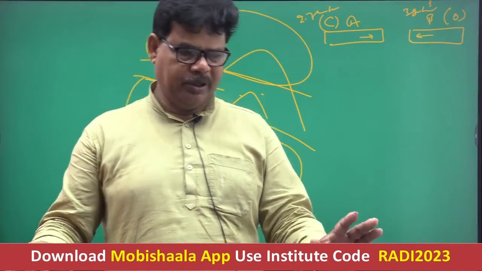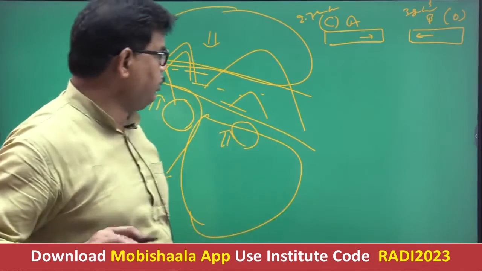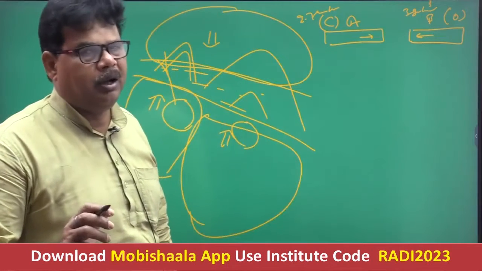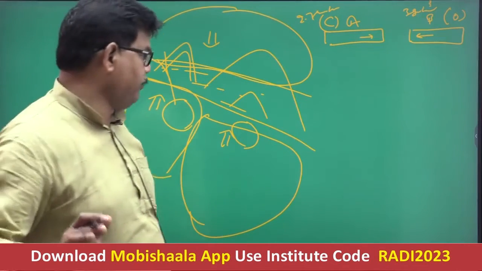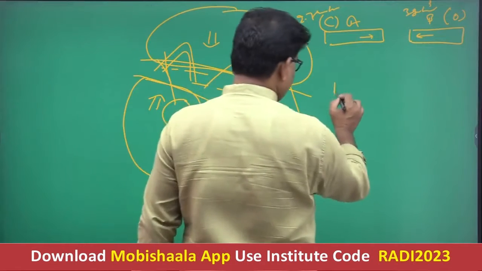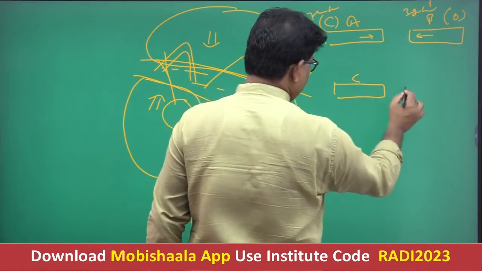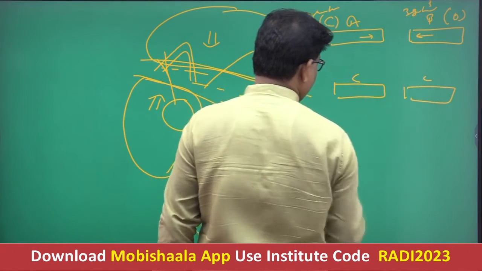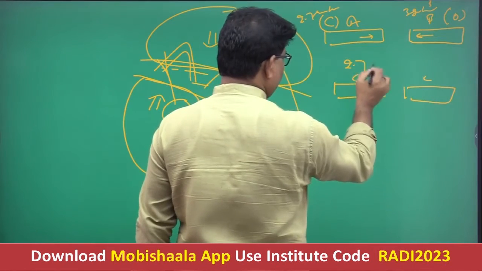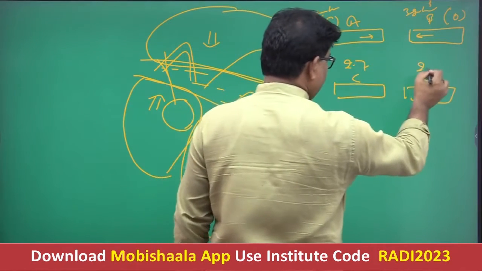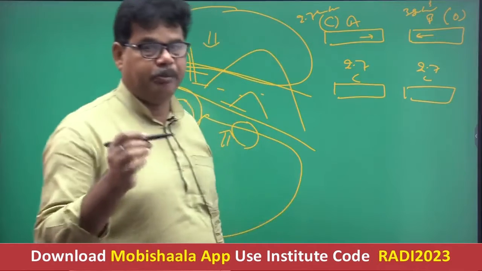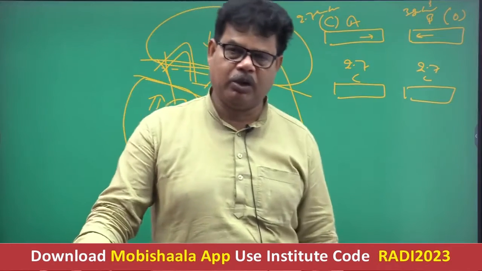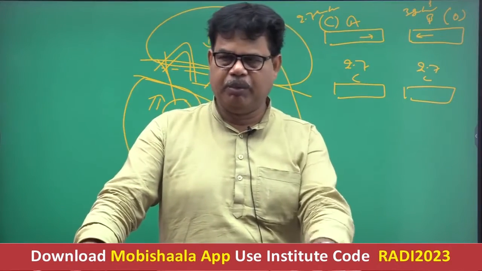In case of convergence of two plates of the same nature, either both continental or both oceanic, suppose this is one continental plate and this is also a continental plate. The density is 2.7 gram per cubic centimeter and its density is also 2.7 gram per cubic centimeter. Then on the basis of density difference, you cannot say which plate will subduct.